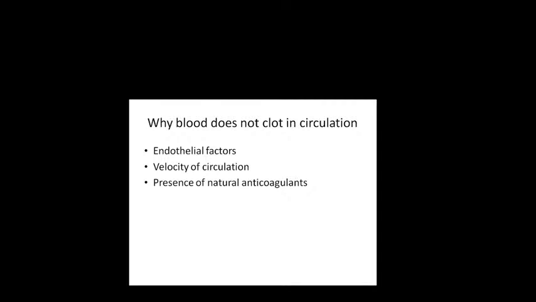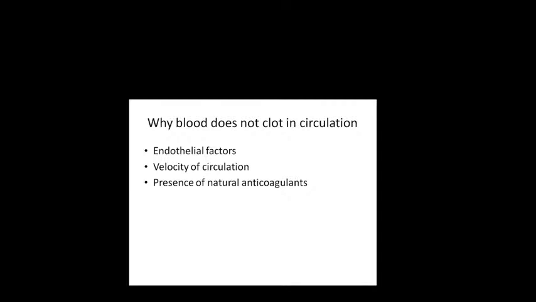Tunica intima, tunica media and adventitia. This inner layer is very smooth. Whenever it is very smooth, nothing can get attached to it; if it is rough, something can get attached. So the endothelial lining is very smooth. And one more thing, over the endothelial lining there are negative charges. These negative charges will repel the clotting factors. That is why the blood does not clot in circulation.